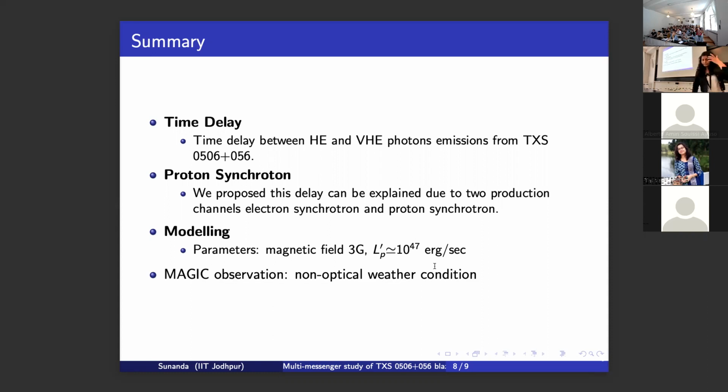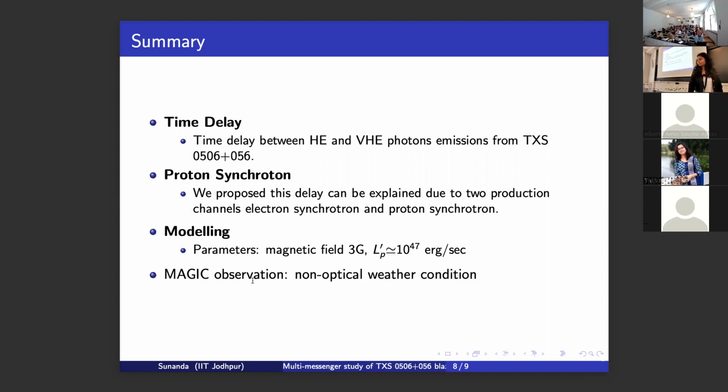At the end, I would like to mention that this apparent delay could be due to non-optimal weather conditions in which MAGIC observed the very high energy photon on 24 September.